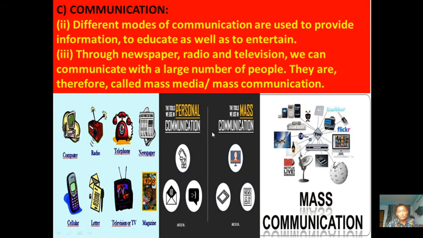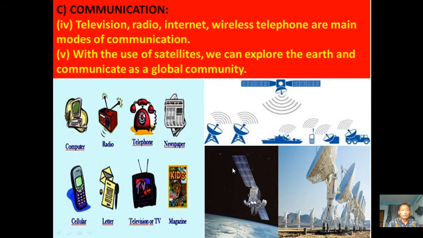So in communication, we have two types. Personal communication is like sending emails, calling from one person to another person, or sending messages from one person to another person. These are called personal communication between two persons. Mass communication means newspapers and TV channels. In these communications, we have a large audience. Because of that, these are called mass communication.